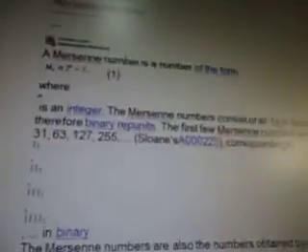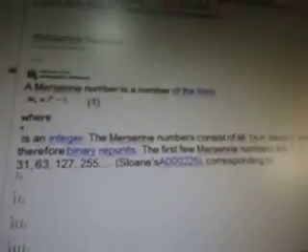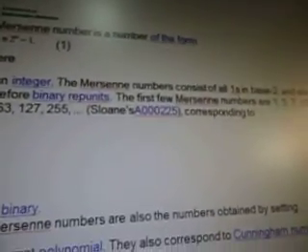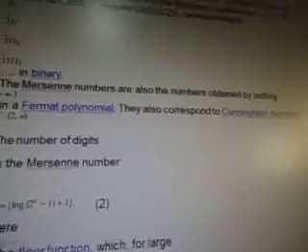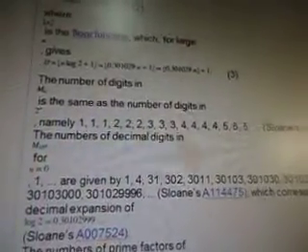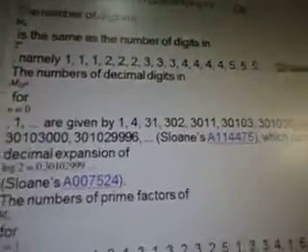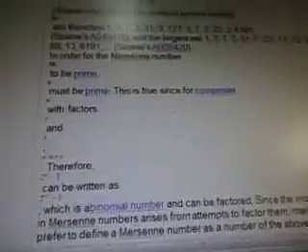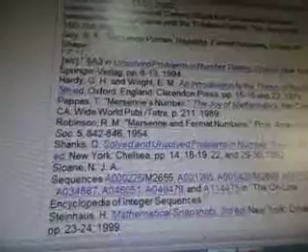Then he shows the form of it, an integer consisting of 1s, rep units, and it shows how a binary unit works, numbers of digits, log numbers, and all these numbers here. This is the data I found on the website. Those are references from mathworld.wolfram.com, Mersenne number, if you want to Google that and look up the information he's got there.